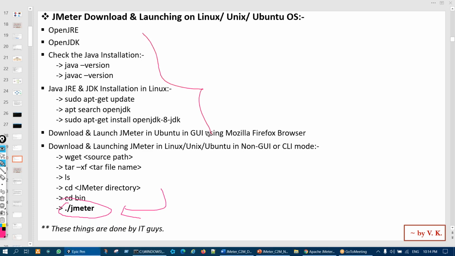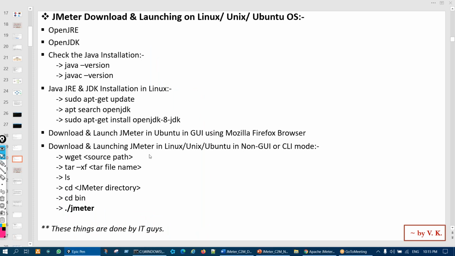But for Mac and Linux, for Mac it's easy. For Linux, you do not worry. If you are stuck, the IT guys are always there. Their job is the launching and other things. So you can have an idea. They will help you, right? But this is the process.